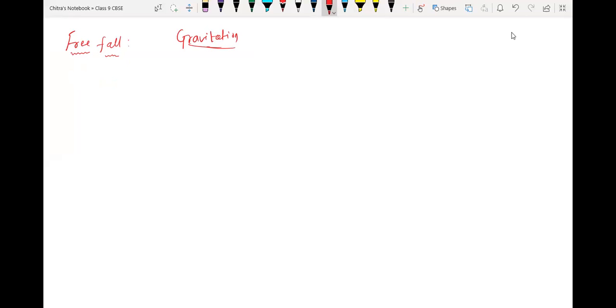Suppose this is the surface of the earth, and here we have a tall building. If you throw an object from here, it will fall towards the earth's surface. It is due to the influence of gravity, is it or not? Yes, sir.